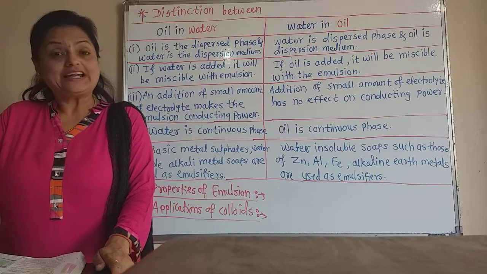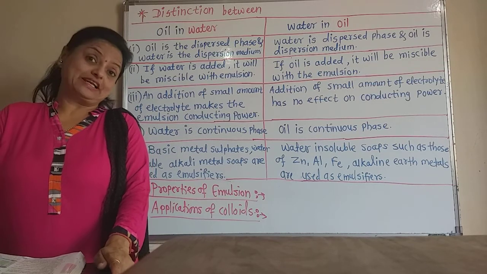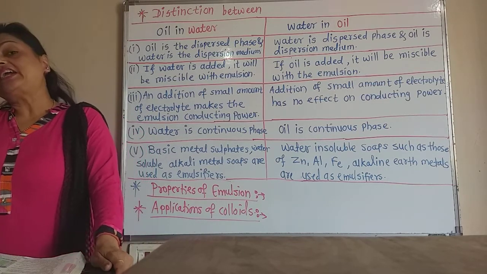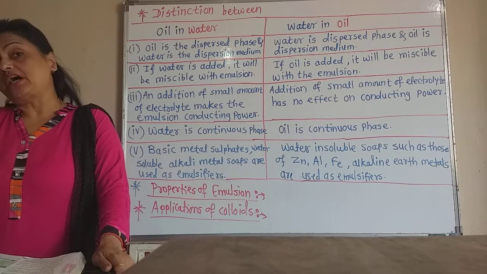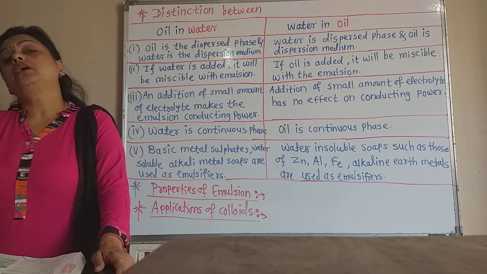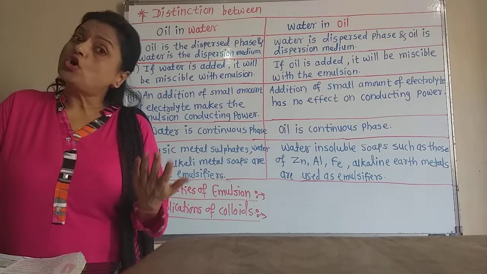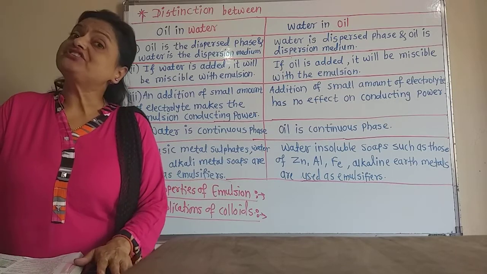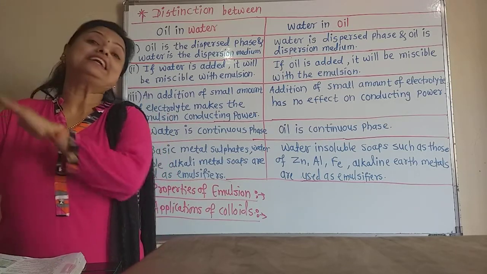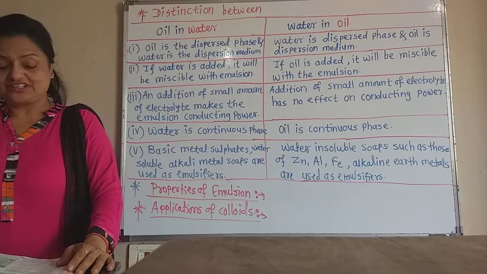Again, on the other hand, the dispersed phase when mixed forms a separate layer. If we add the dispersion medium in a large amount into the emulsion, there is a dilution of that emulsion. But if we add excess of the dispersed phase, then a separate layer of that dispersed phase is formed in that emulsion.